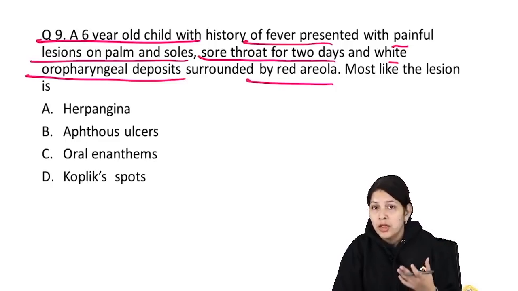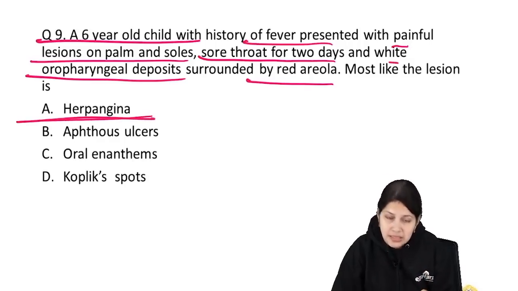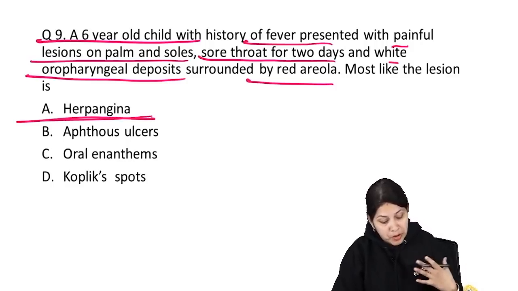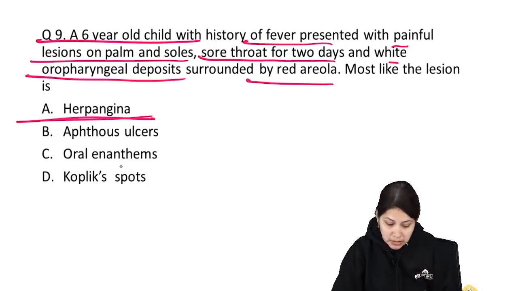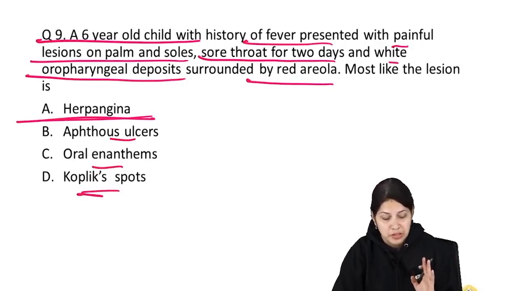Especially if it is herpangina, it involves the posterior structures of the oropharynx. That is typically seen in herpangina, where we see white lesions surrounded by a red base. Otherwise in the oral cavity, aphthous ulcers or oral enanthems or Koplik spots can be seen, but these are usually seen in the anterior part, and Koplik spots especially in the buccal mucosa are associated with measles infection. So for this question the answer is A, where we see the typical lesion described here.